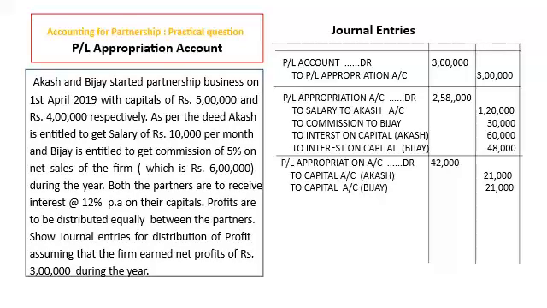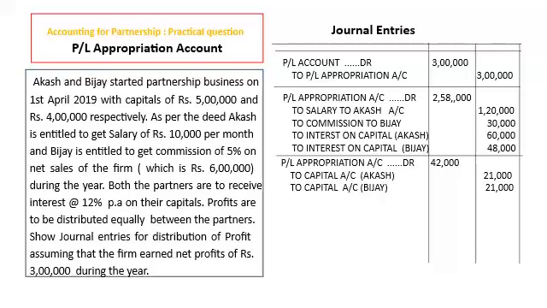Interest on capital to Akash, 12% of 5 lakh is 60,000, and interest on capital Vijay, 12% of 4 lakh, 48,000. Then we have to add these four figures, 1,20,000 plus 30,000 plus 60,000 plus 48,000, and we'll write in debit side of PL appropriation account debit 2,58,000.